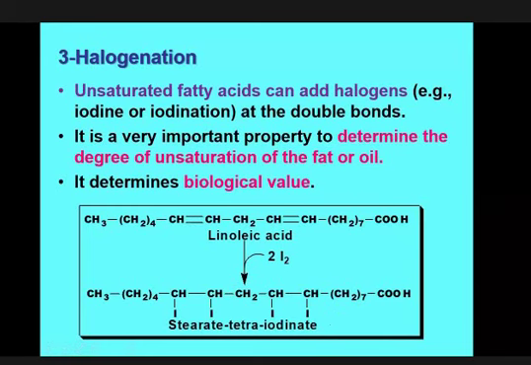So to convert the unsaturated fat into saturated fat, this halogenation is used here, and these properties can only be shown by the unsaturated fatty acid. So these are the chemical properties of the fat.